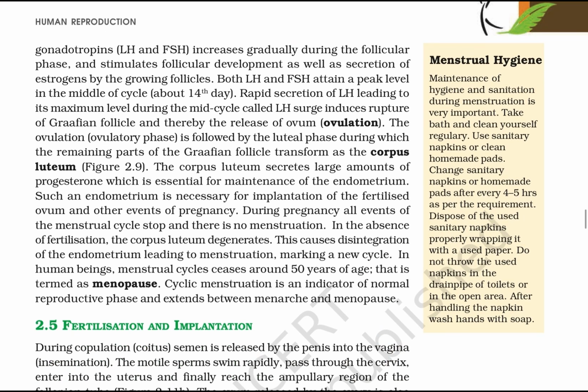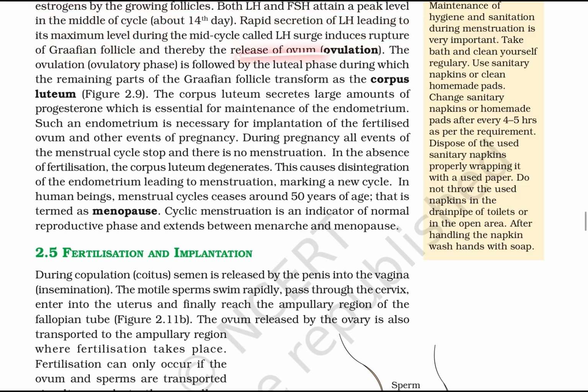The secretion of the gonadotropins, luteinizing hormone and follicle stimulating hormone, increases gradually during the follicular phase and stimulates follicular development as well as secretion of estrogen by the growing follicles. Both LH and FSH attain a peak level in the middle of the cycle. The rapid secretion of LH, leading to its maximum level during mid-cycle, is called the LH surge. It induces rupture of the Graafian follicle,